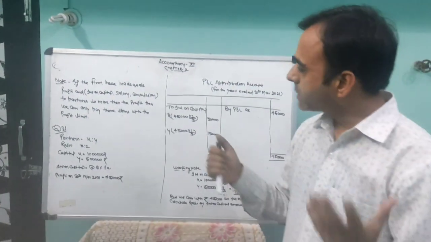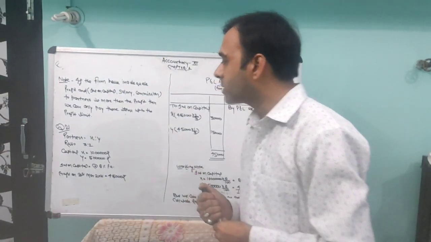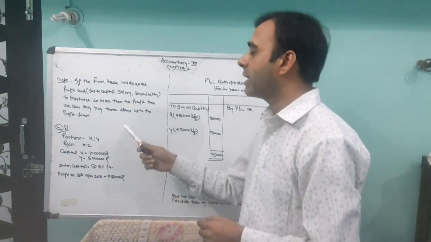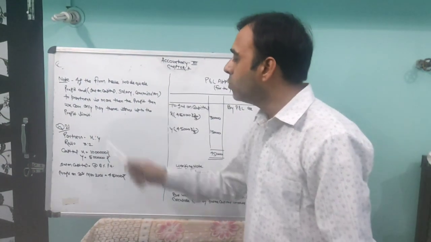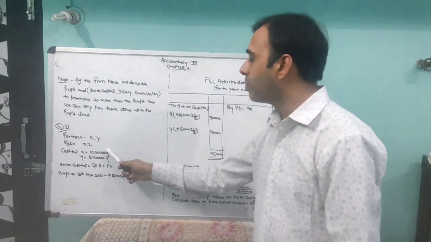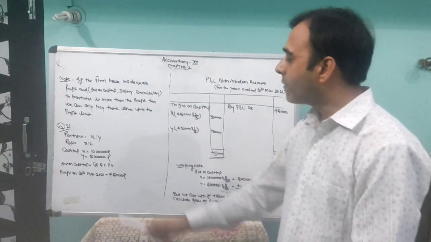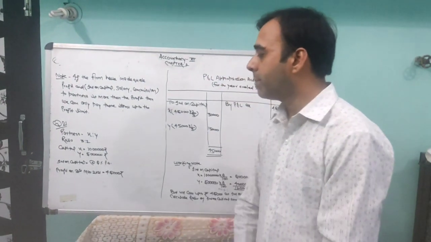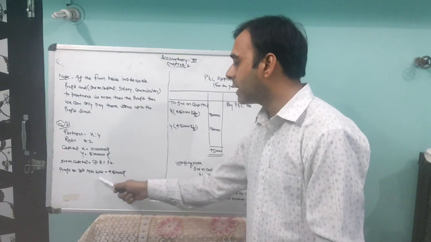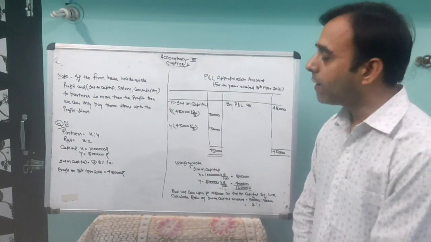Okay. Let's come to the question. Question number 21 we are discussing. There are two partners X and Y. The ratio of the partners is 3:2. The capital being given is 10 lakh rupees and 5 lakh rupees. You have to pay only interest on capital at 8% per annum. And the profit given on 31st March 2021 is 45,000 rupees.